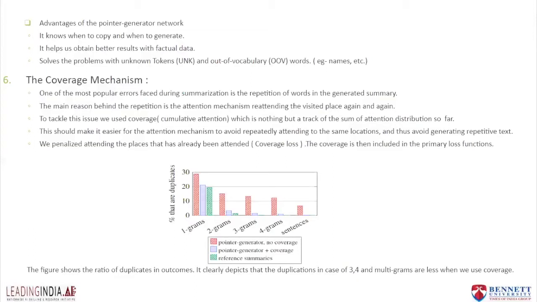The coverage vector is calculated and added to the attention mechanism calculation. After the addition of the coverage vector, every new decision taken by the attention mechanism is influenced by its prior decisions. Through a medium called coverage loss, we can penalize repetitive attending to those points which have already been included. The coverage loss and the sequence to sequence loss are given, and they are continuously decreasing, which is a good thing.